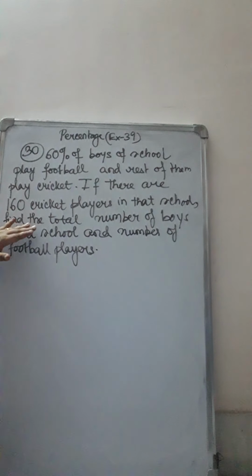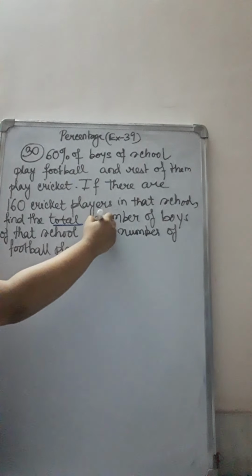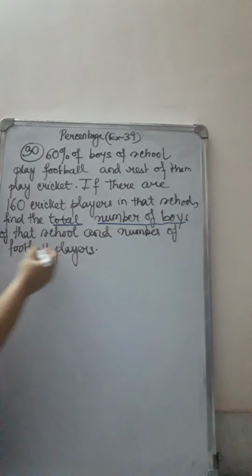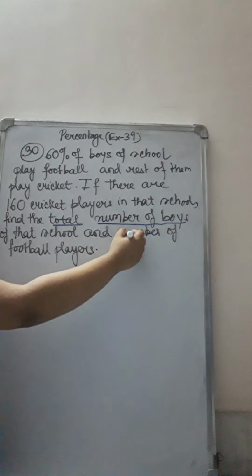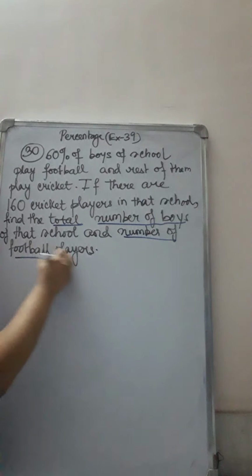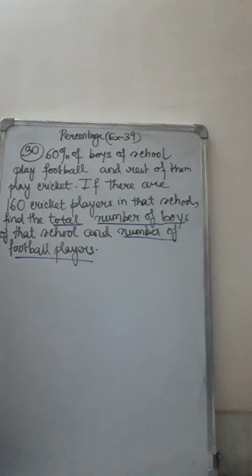If there are 160 cricket players, so the number of cricket players is exactly told in the question. In the school, find the total number of boys of the school and the number of football players. So there are two parts of the question. First you have to find the total number of boys in the school and the number of football players. So how will we begin? First of all, we will start with the information given.